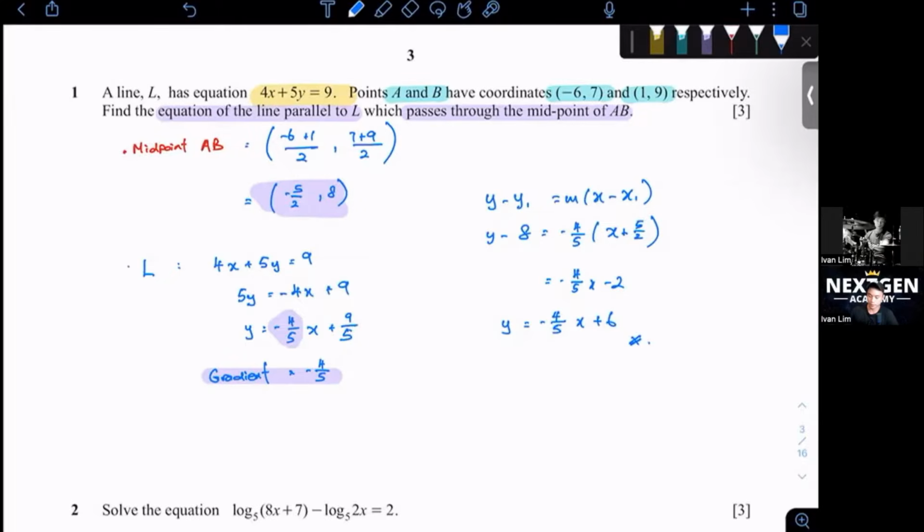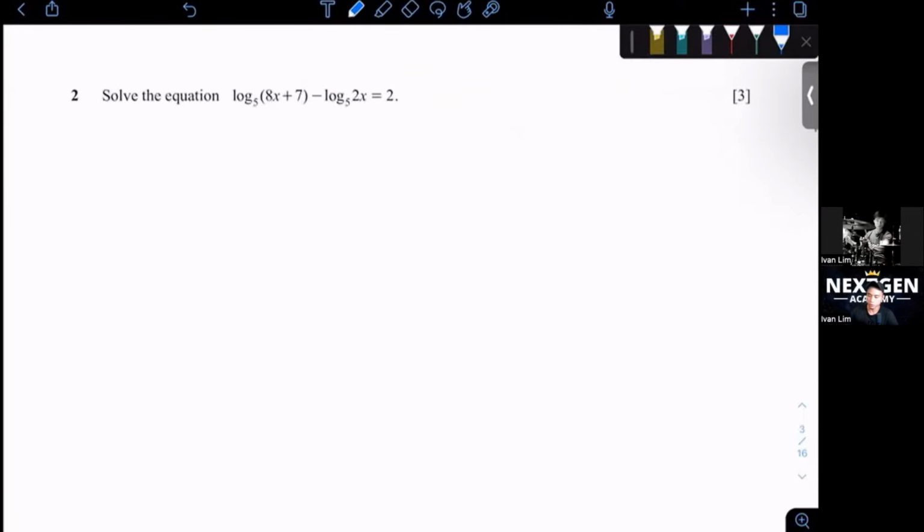All right. Okay, question 2. Solve the equation log base 5 of (8x plus 7) minus log base 5 of 2x equals 2. Okay, so how do we do this question? As you can see here, on our left-hand side, both of them are log base 5.